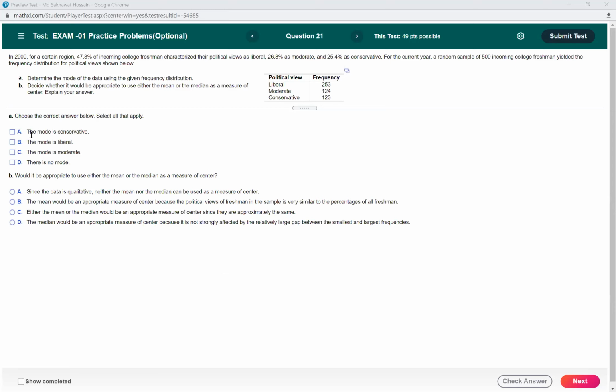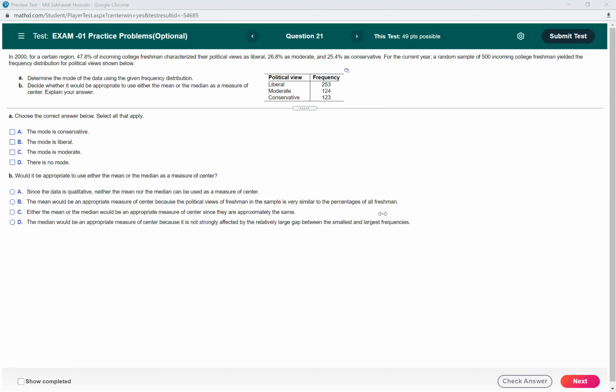Okay. So the mode is, some of you said conservative, and some of you said the mode is conservative. Yeah, I got many answers for conservative. So why do you think that the mode is conservative?